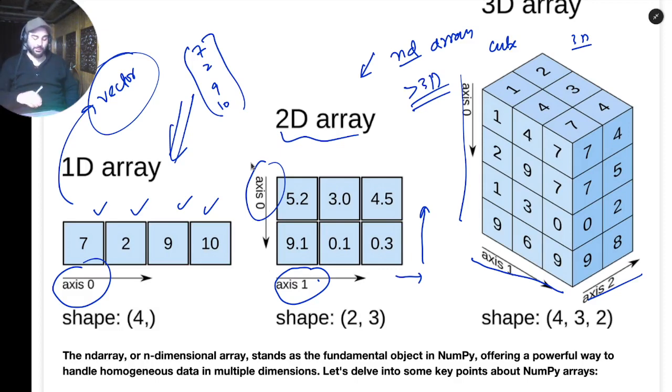So am I clear with this? What is a 1D array? What is a 2D array? What is a 3D array? So a 1D array is called a vector. Is it clear? Okay.